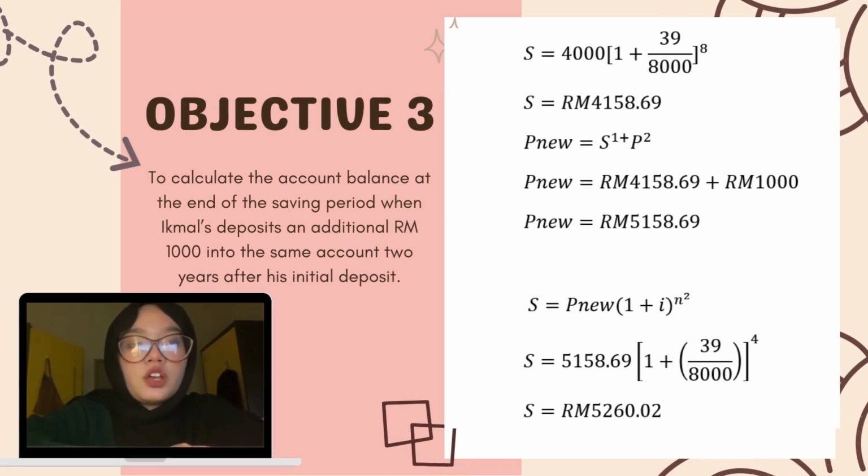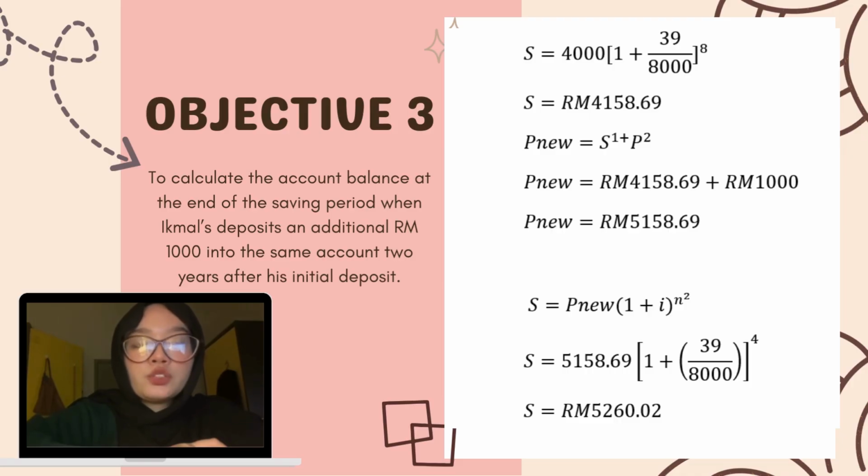Into the equation, S equal to 4,000 ringgit, bracket 1 plus 39 over 8,000, bracket power of 8. S equal to 4,158 ringgit 69 cent. P new equal to S1 plus P2.